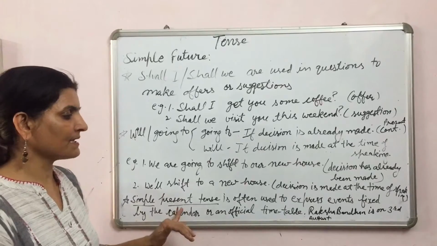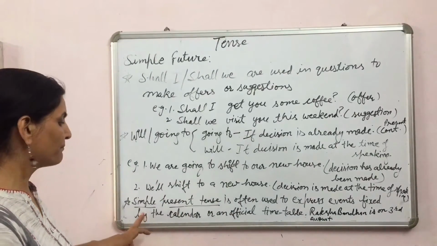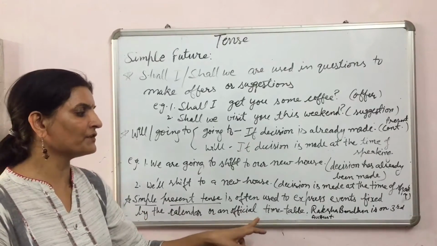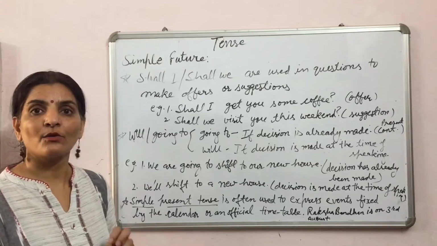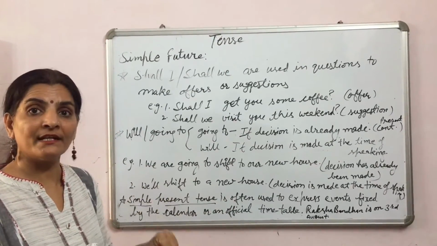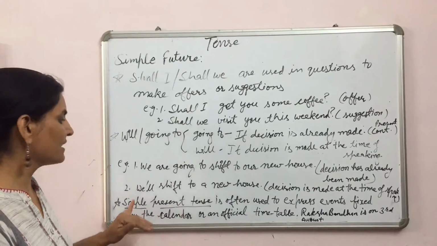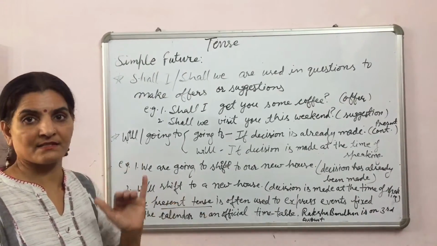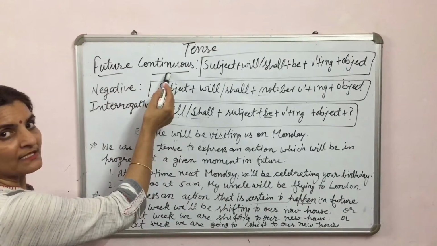This tense, simple present tense, is often used to express events fixed by the calendar or an official timetable. For example, Raksha Bandhan is on 3rd August. It is in future, but it is already decided. It is mentioned in the calendar, so we have used here simple present tense. Now let us learn about future continuous tense.